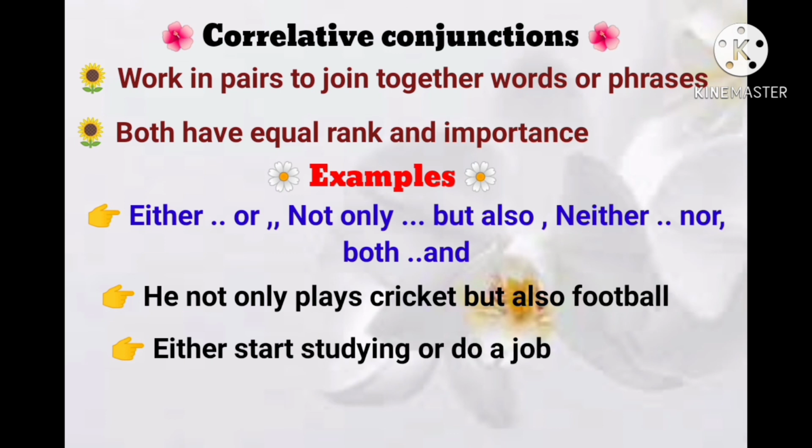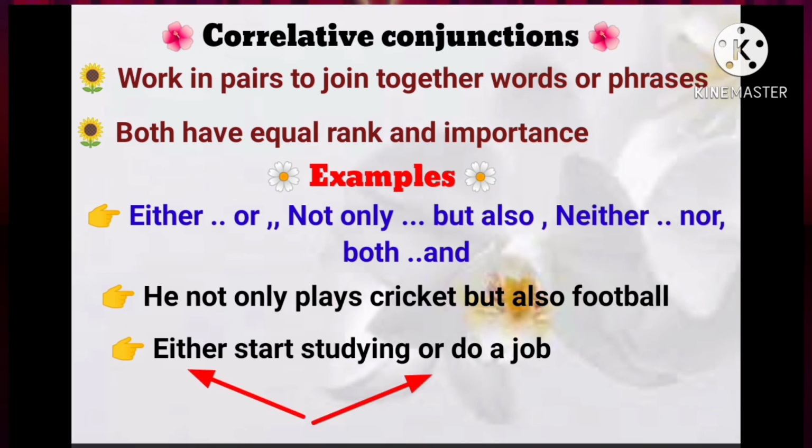Either start studying or do a job. So giving two options by two correlative conjunctions, either and or.